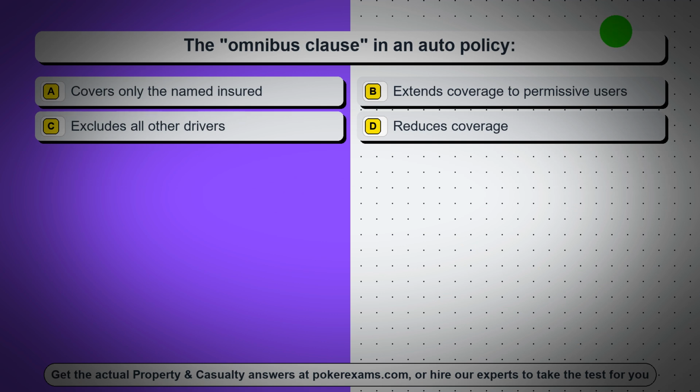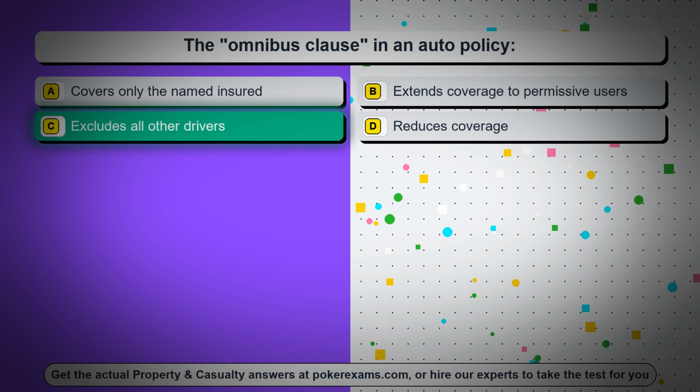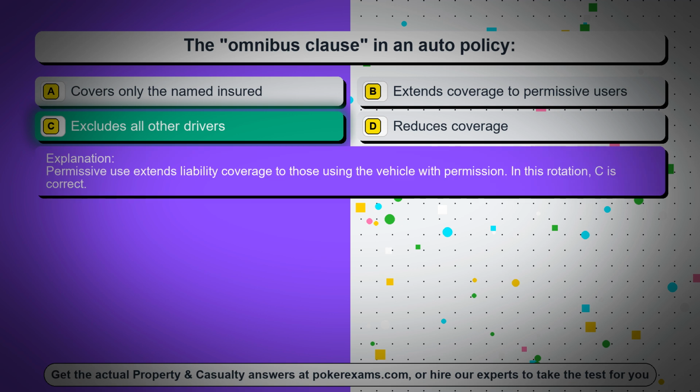Question 84. The omnibus clause in an auto policy. Option A, covers only the named insured. Option B, extends coverage to permissive users. Option C, excludes all other drivers. Option D, reduces coverage. The correct answer is option C, excludes all other drivers. Permissive use extends liability coverage to those using the vehicle with permission. In this rotation, C is correct.